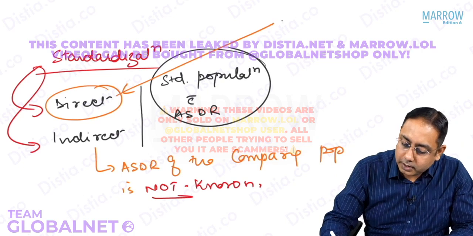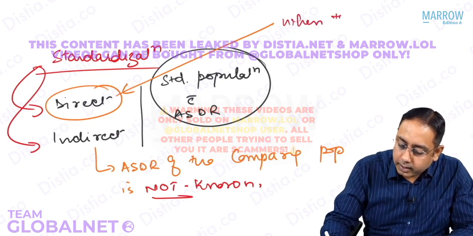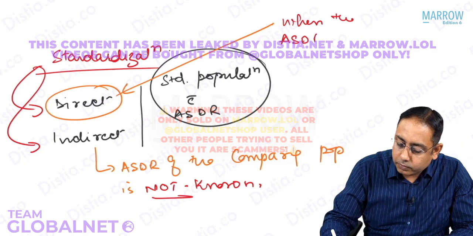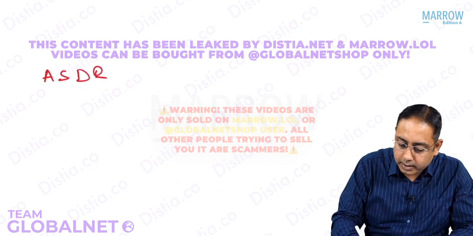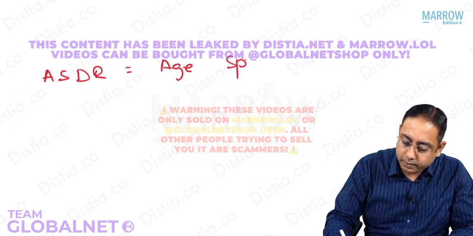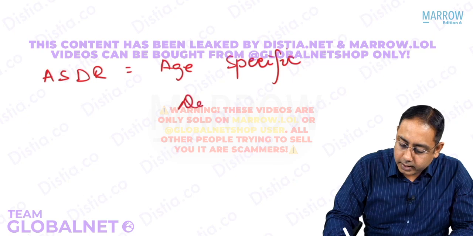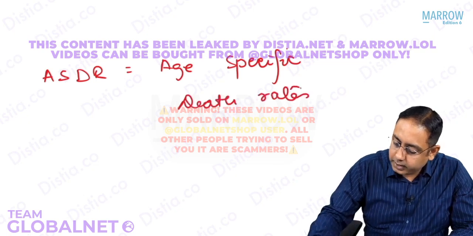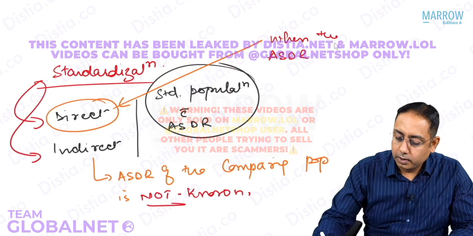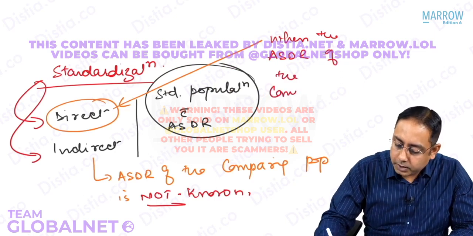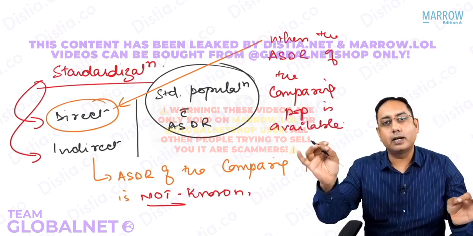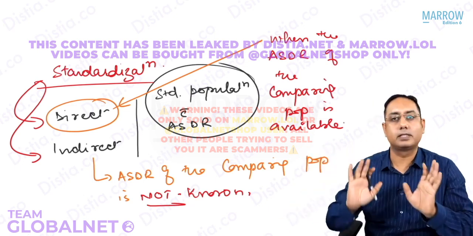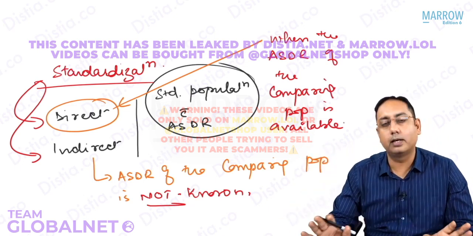So direct standardization is done when the ASDR, age specific death rates, of the comparing population is available. In those cases I am going to directly standardize. If it is not available, you have to do indirect standardization. Right? That's the only thing that is being asked.